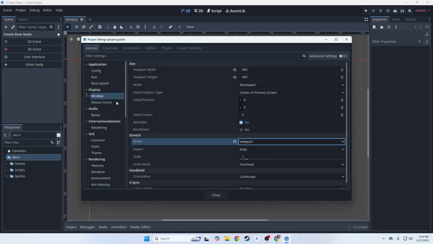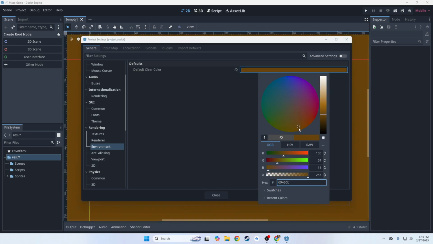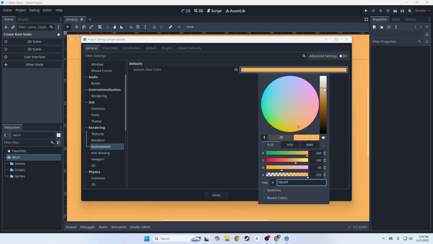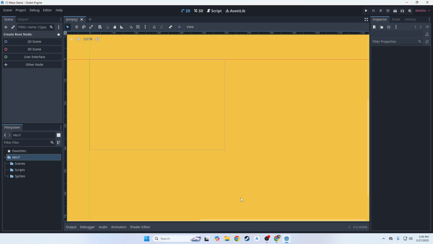Now the other option is that background color. We can change that in rendering. If we go to environment, we have this default clear color. I'm going to choose a light orange, almost like a tan, because I think that'll look kind of nice with the other colors of my objects. I'm going to click close. Okay, perfect. So now my screen is much smaller and I have that nice yellowish orange there.